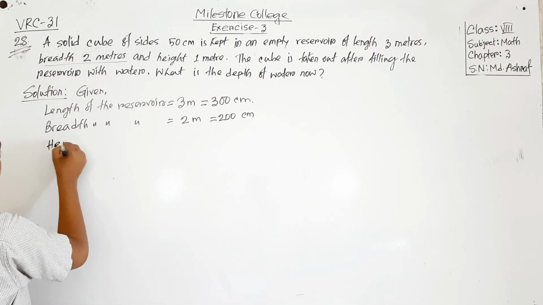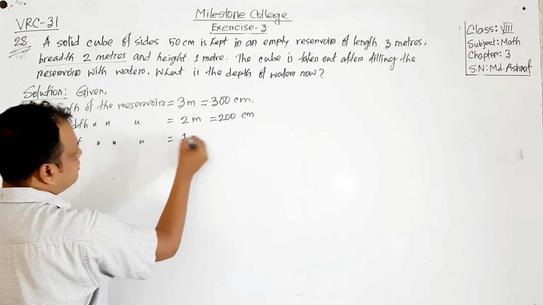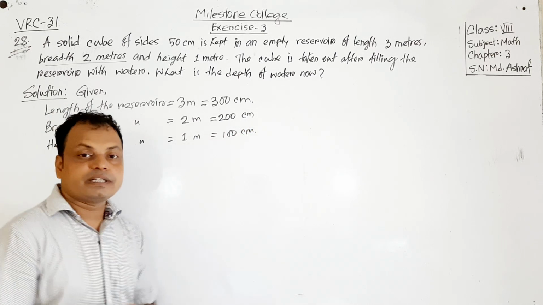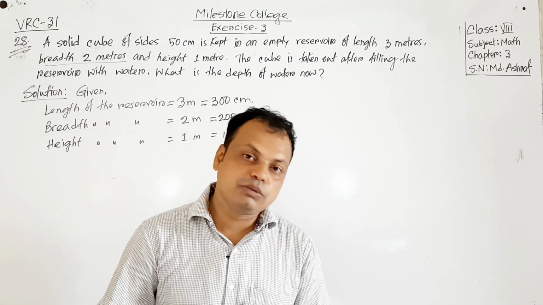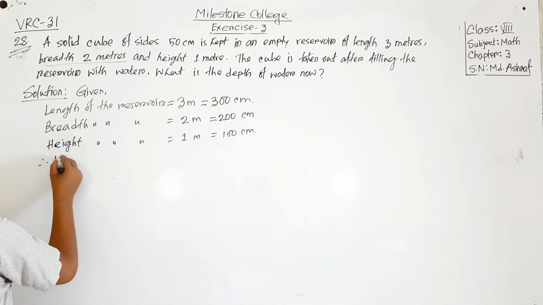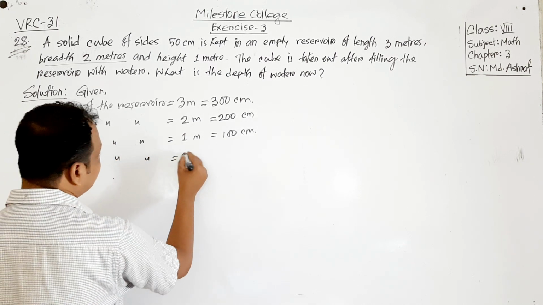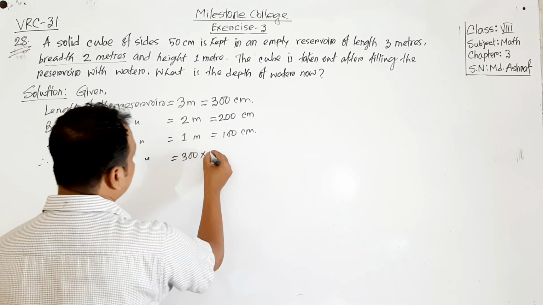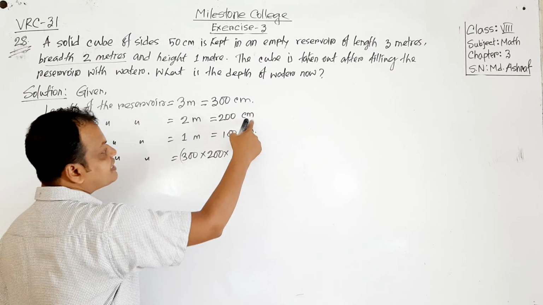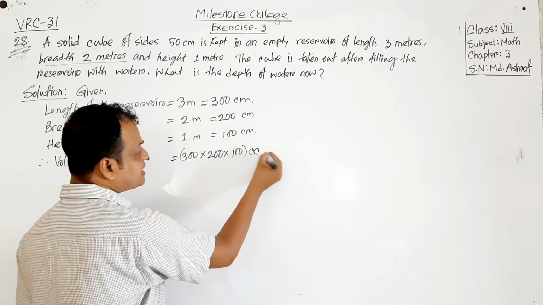Height of the reservoir equals 1 meter equals 100 centimeter. So length, breadth and height are given. So can you find the volume of the reservoir? Yes. So therefore volume of the reservoir equals length 300 into breadth 200 into height 100, in cubic centimeter. The short form of cubic centimeter is cc.